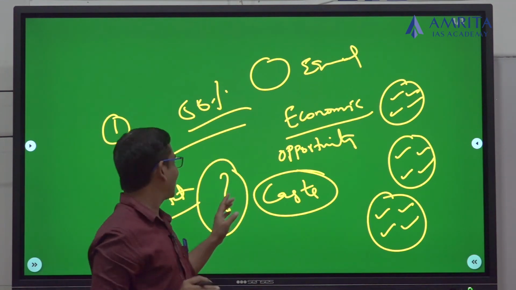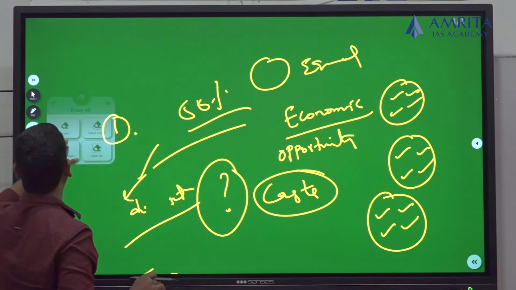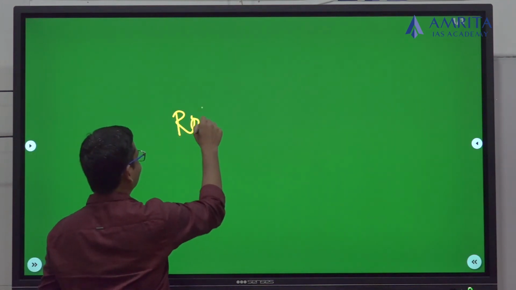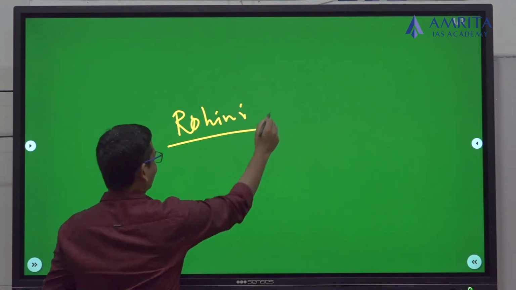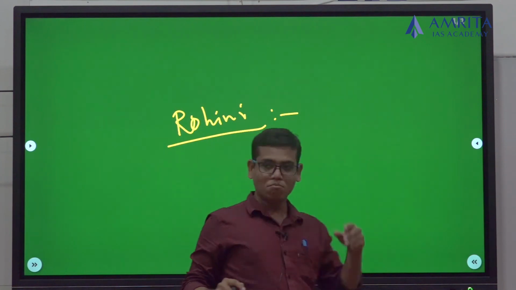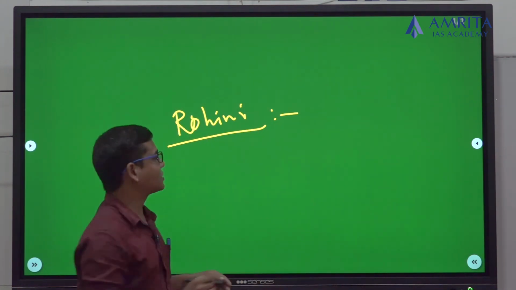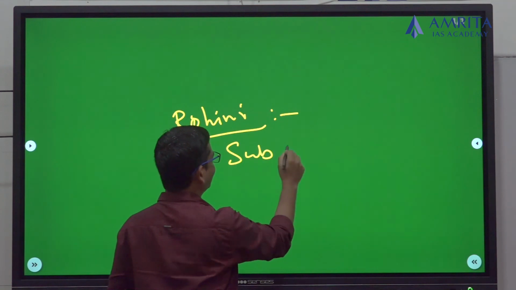And there was a reference to one commission, Justice Rohini Commission. I just want to mention it. What is this commission about? Justice Rohini Commission is to subcategorize the OBCs.